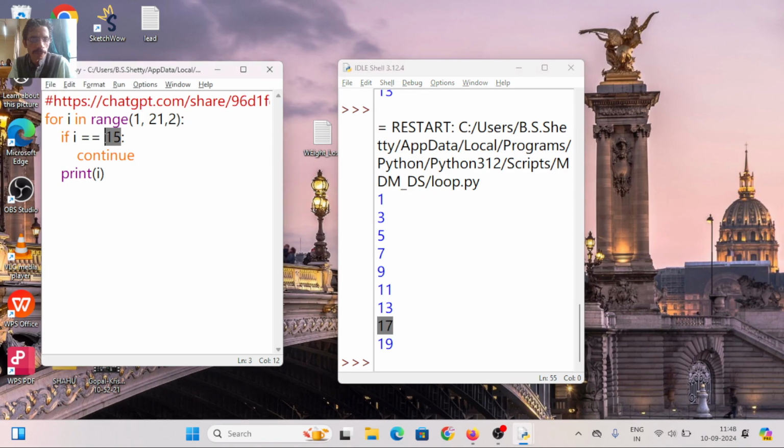When i equal to 15, the loop gets skipped only for that instance. Means whatever statement we write after this if will not execute, only for that condition. And the next time, again the loop will continue. So if I make it 21, or 31, what will happen?